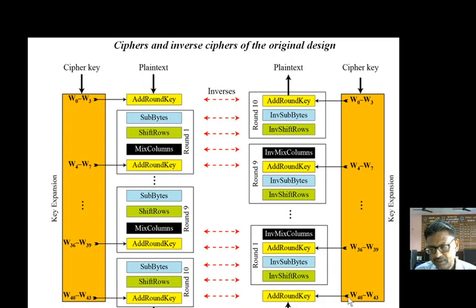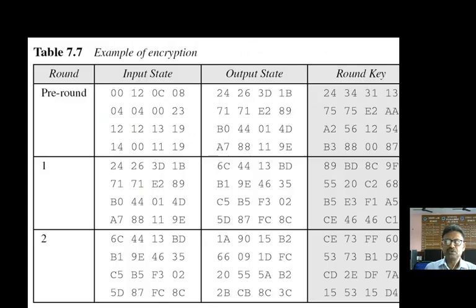But in decryption, we use these keys in reverse order. Again, the last round of the decryption process is missing the third transformation, that is the inverse mix column. This is how encryption and decryption happen.